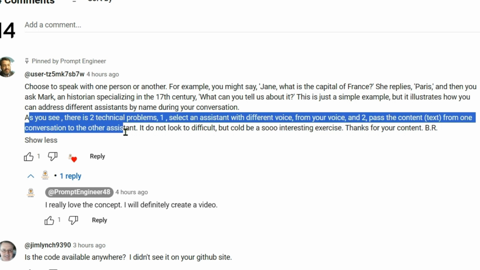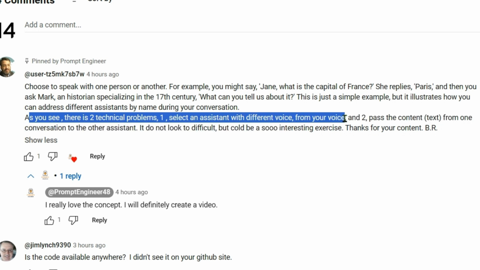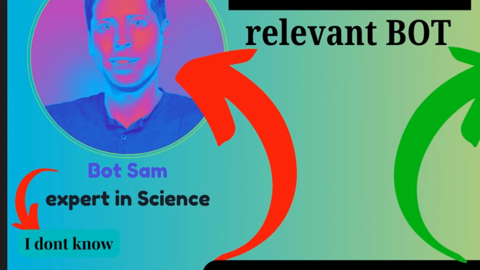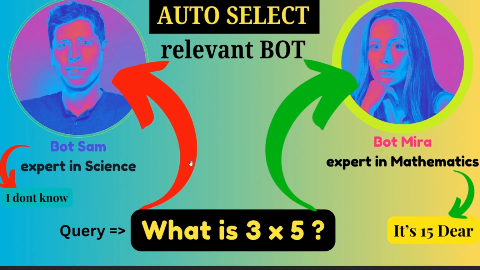And as a matter of fact, we have done the first part, which is selection of an assistant using a voice. Now, this code does two things. Either we can specify if I want bot Sam or bot Mira, or I can put in a specific question and my system is going to pick up bot Mira or bot Sam. Let me give you a demonstration.